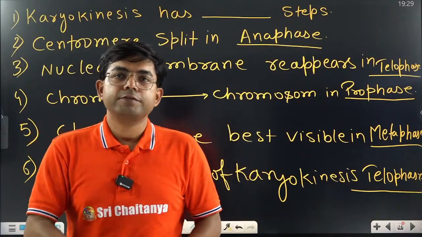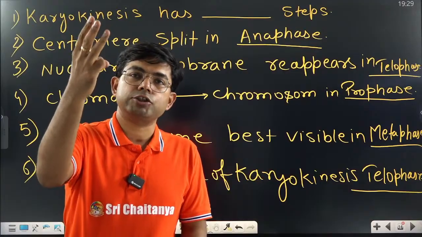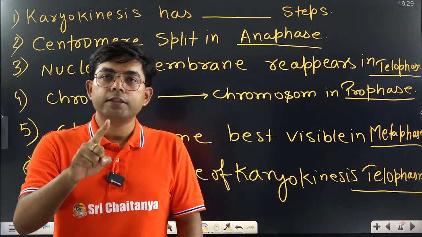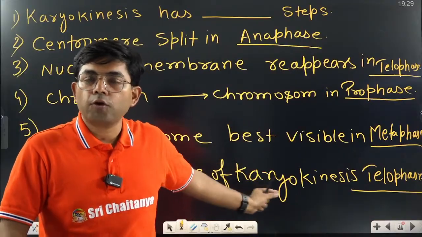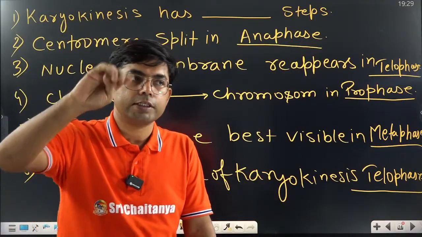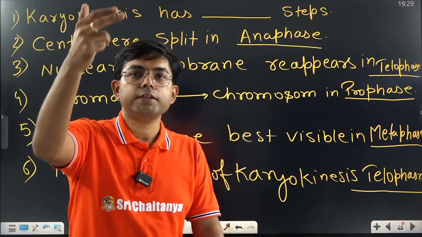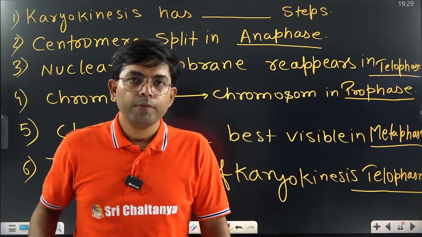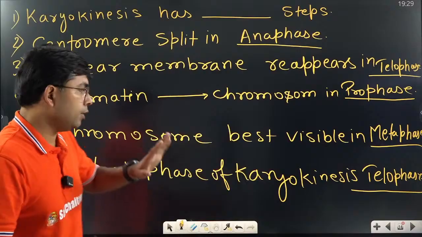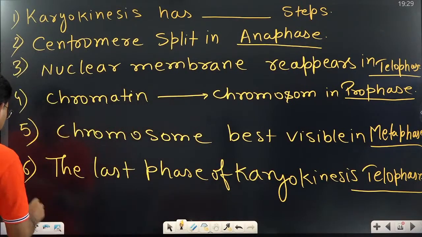So first we have seen interphase, which consists of G1, S phase and G2 phase. Then we have seen the M phase, in which we have seen karyokinesis, which consists of 4 stages, right? Prophase, metaphase, anaphase, telophase. We have seen what happened in which stage, right? Now, if I ask you one more question, I missed it, so answer it first.